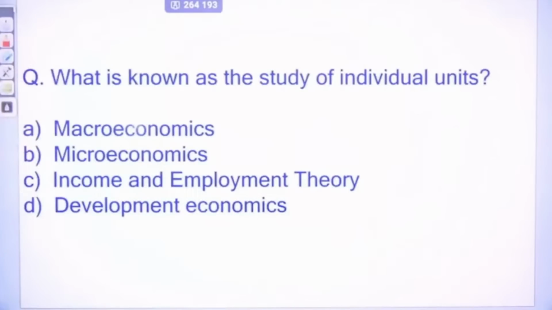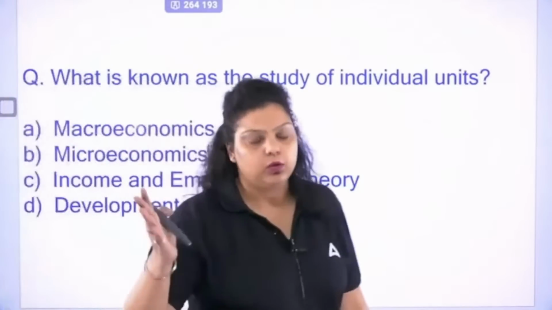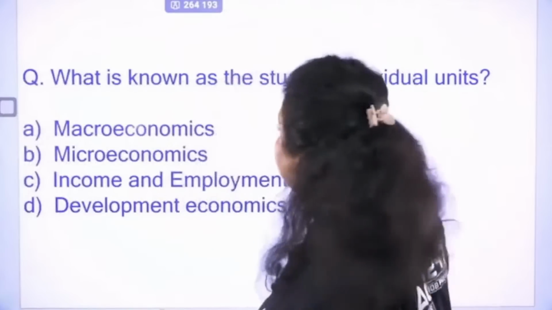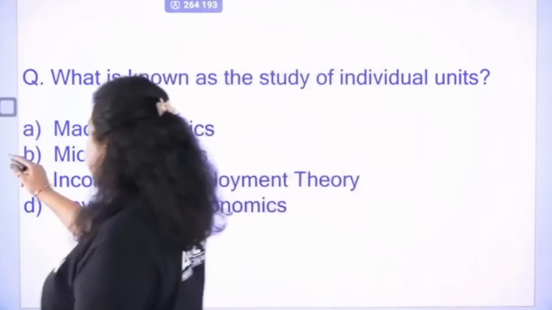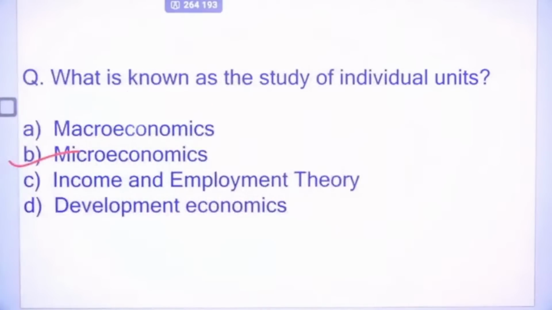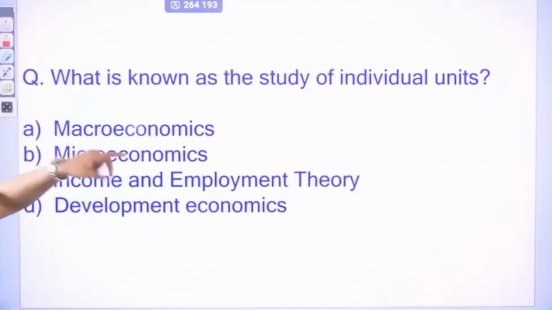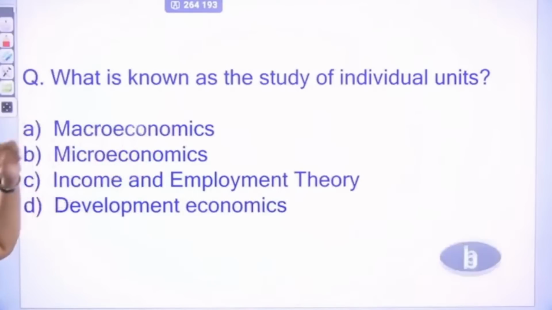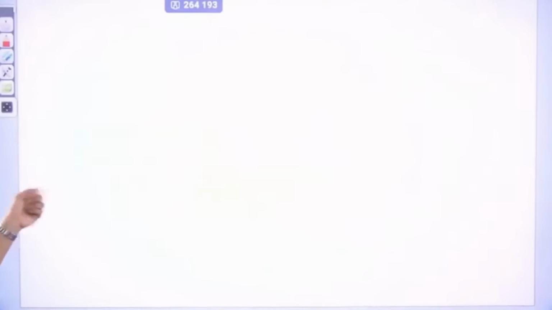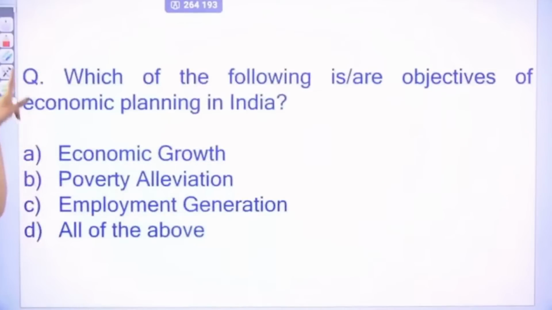Okay. Now, what is known as the study of individuals? We know there are 2 branches of economics, micro and macro. Microeconomics is the study of individual units. Macroeconomics is the study of the economy as a whole. So the right answer here will be microeconomics, that's B, because you are doing an individual level study. If it was asked the study of the whole economy, then it would be macro.